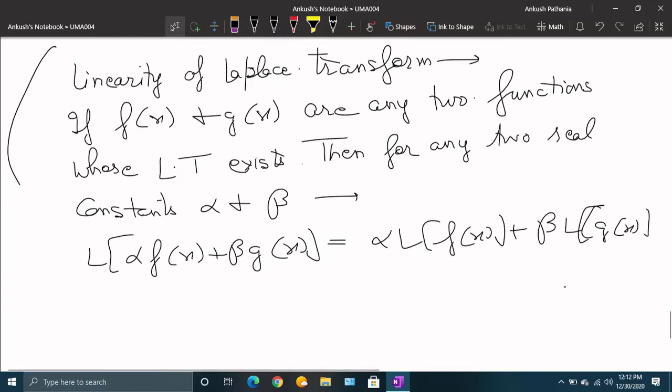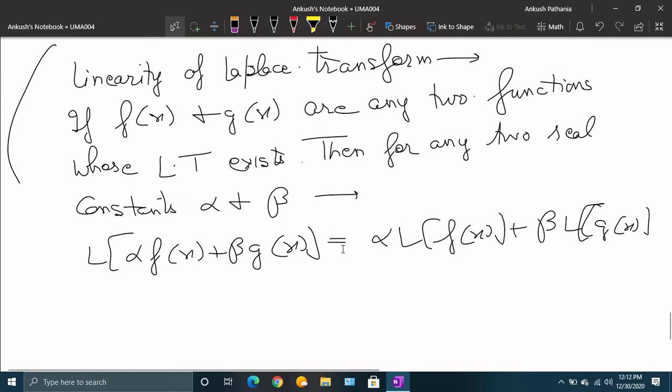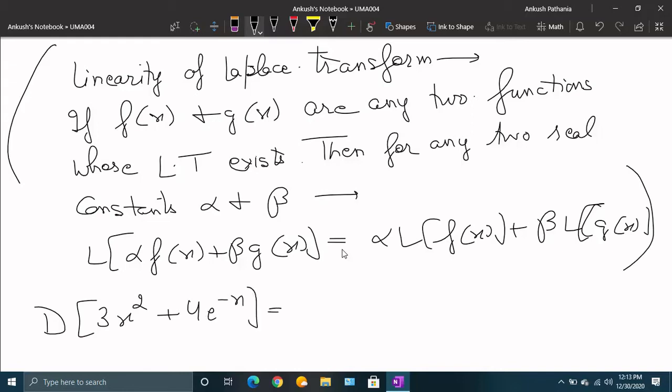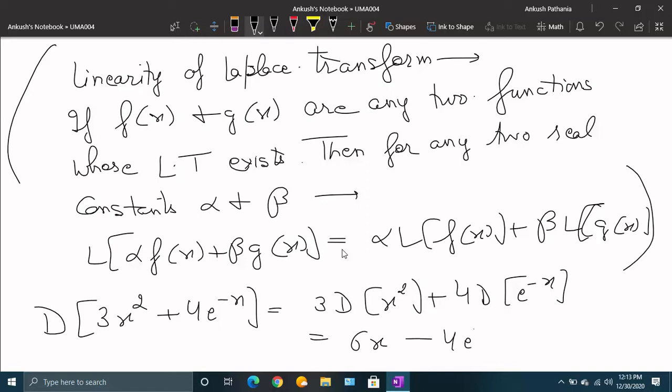This is the property of linearity of Laplace transform, and it holds for all transformations. Remember differentiation: if you have to differentiate a function, say 4 e raised to power minus x, you can always differentiate it like 4 times the differentiation of e raised to power minus x, and then write it as 6x minus 4 e raised to power minus 4x.